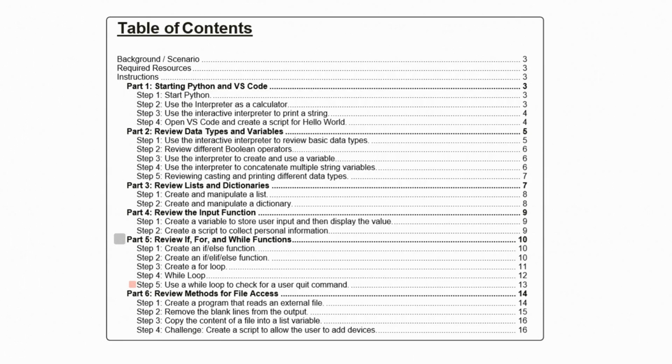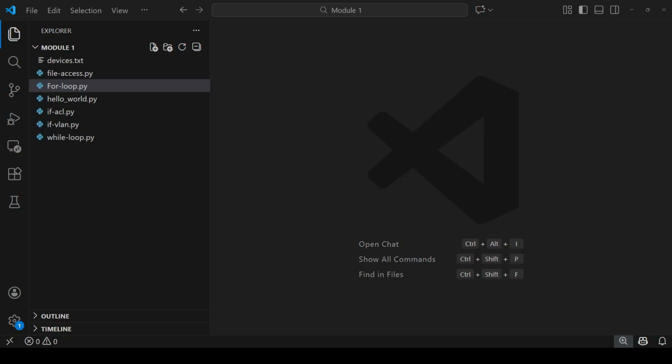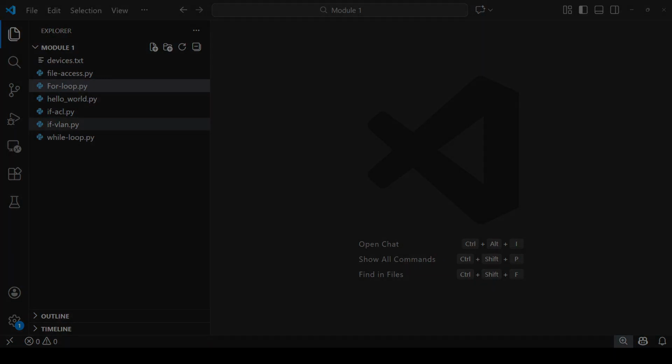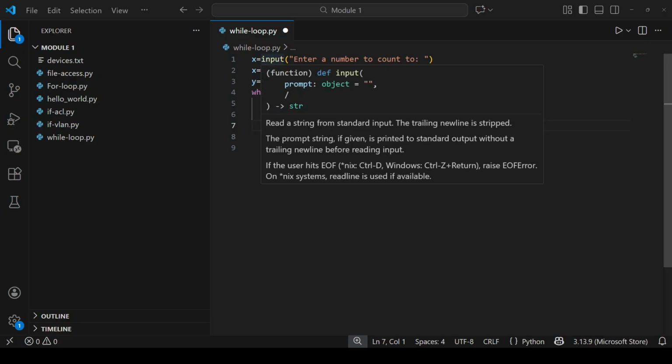Step 4. While loop. Create a file called while loop in the module 1 folder. So the script is asking first for the user to enter a number to count to.